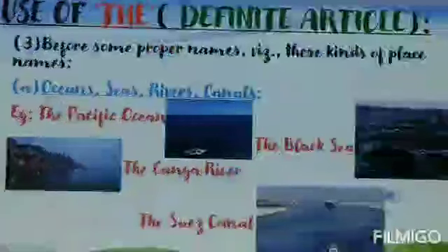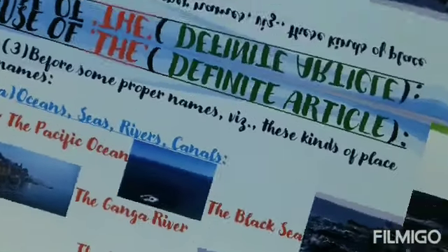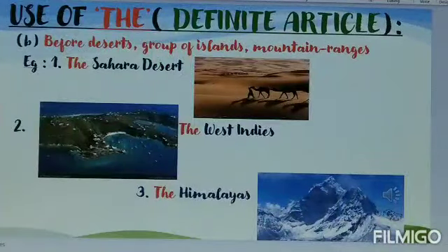It is used before some proper names, such as before the names of oceans, seas, rivers and canals. For example, the Pacific Ocean, the Black Sea, the Ganga River and the Suez Canal. The definite article is used before deserts, groups of islands and mountain ranges. For example, the Sahara Desert, the West Indies and the Himalayas.